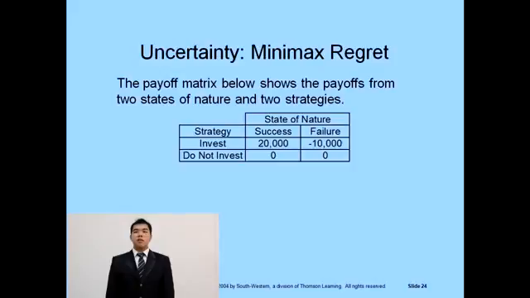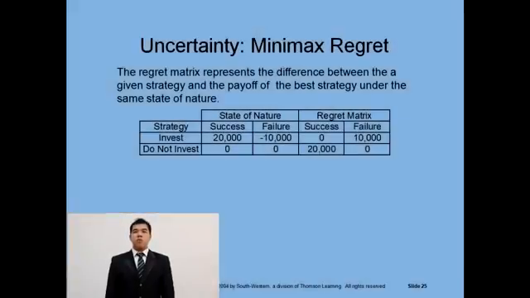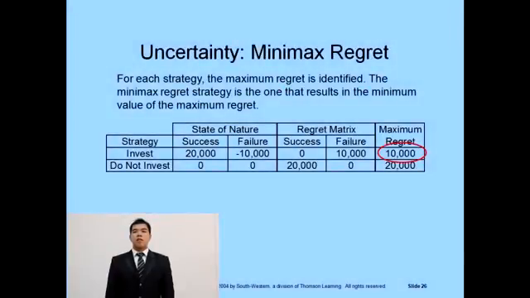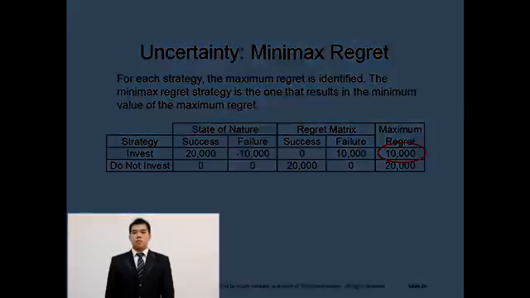The minimax regret criterion selects the strategy that minimizes the maximum regret, or opportunity cost, of the wrong decision. The payoff matrix below shows the payoffs from the two states of nature and two strategies. To apply the minimax regret criterion, we must first construct a regret matrix. Regret is measured by the difference between the payoff of a given strategy and the payoff of the best strategy under the same state of nature. After constructing the regret matrix, we then choose the strategy with the minimum regret value. In this example, the invest strategy has the minimum regret value.